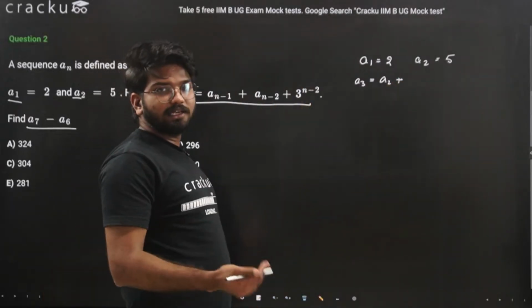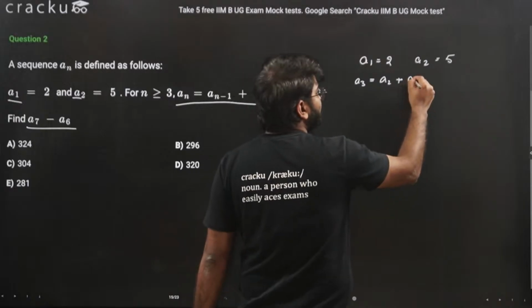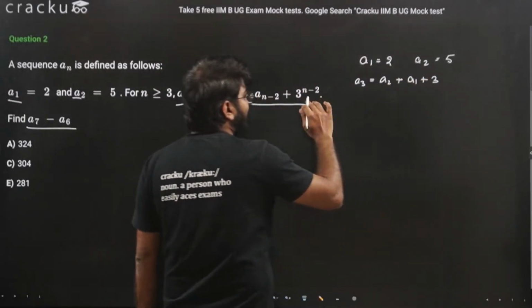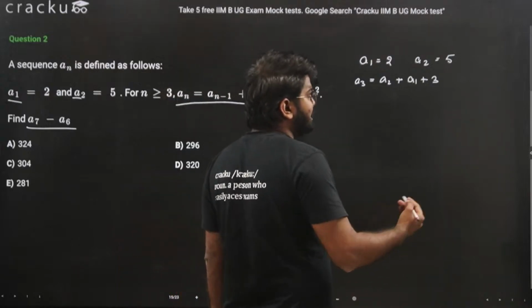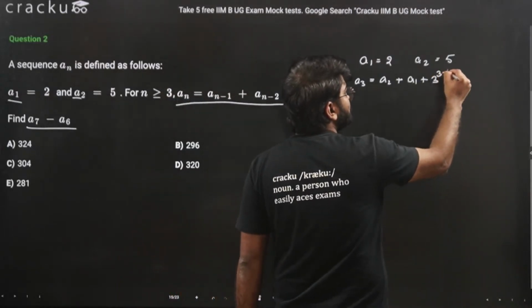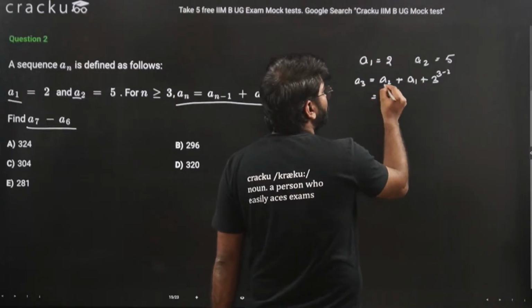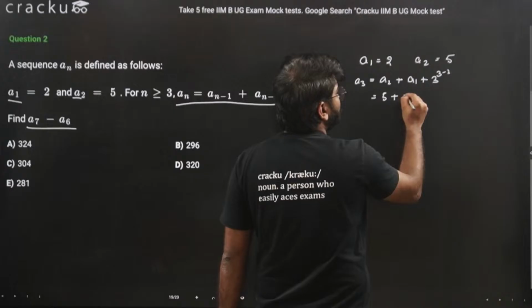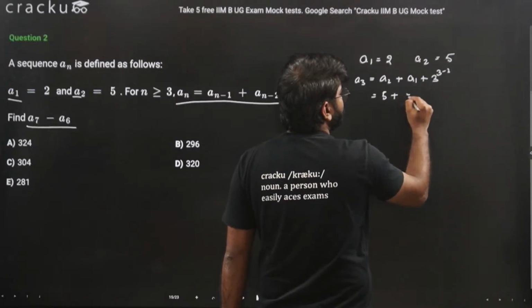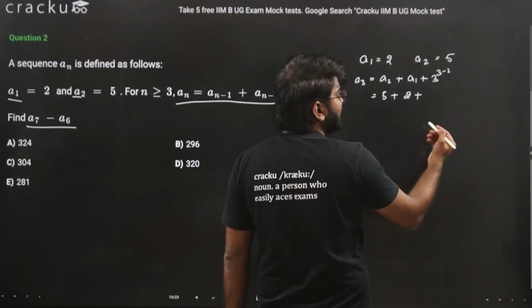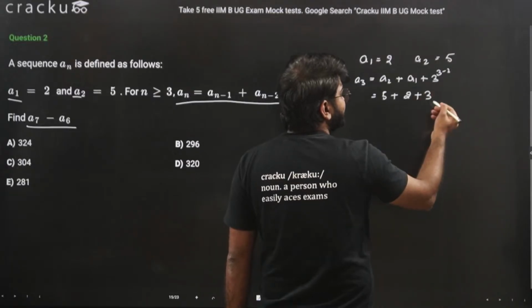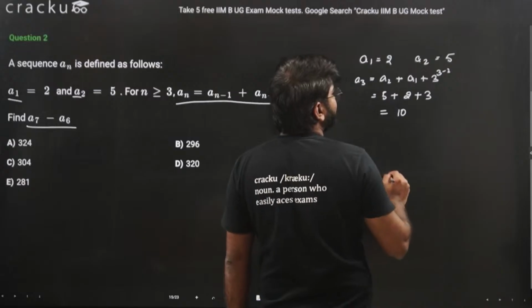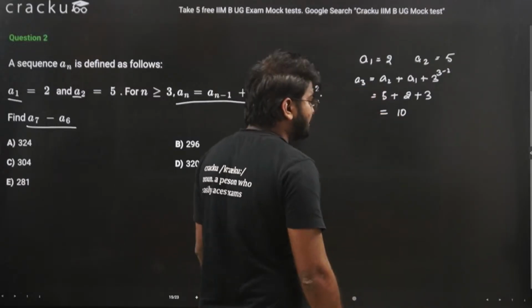N is 3, so 3 minus 2 will be 1, A1, plus 3 raised to n minus 2. N is 3, so 3 raised to 3 minus 2. That is equal to A2 is 5, A1 is 2, plus 3 raised to 3 minus 2, which is 3 raised to 1. That is 3 only. And this is equal to 10. So we have got A3 is equal to 10.